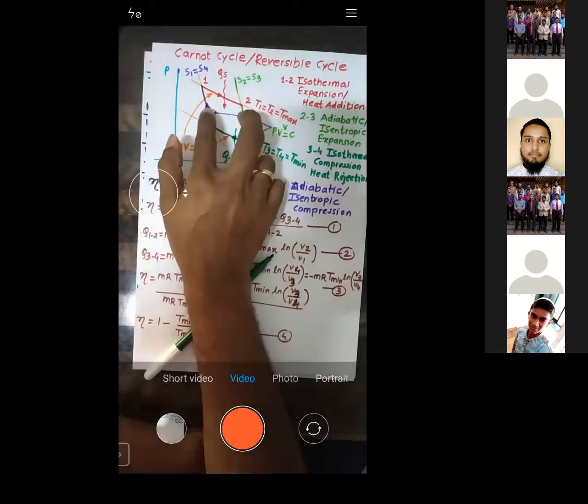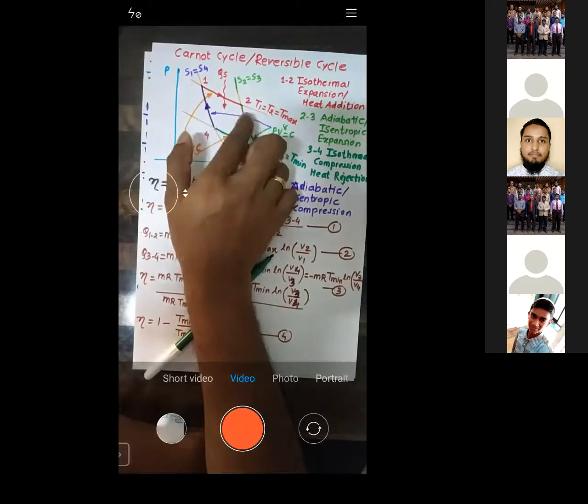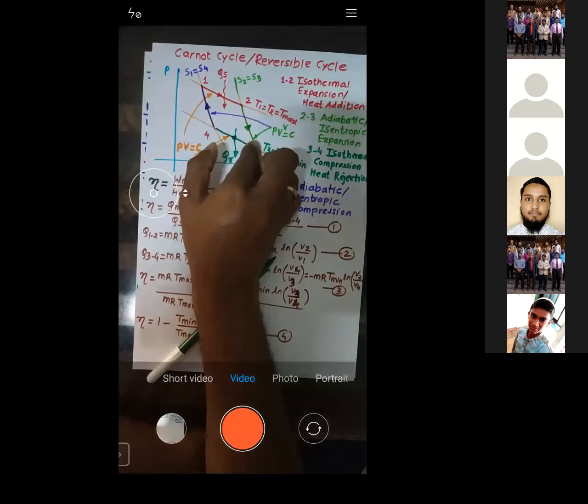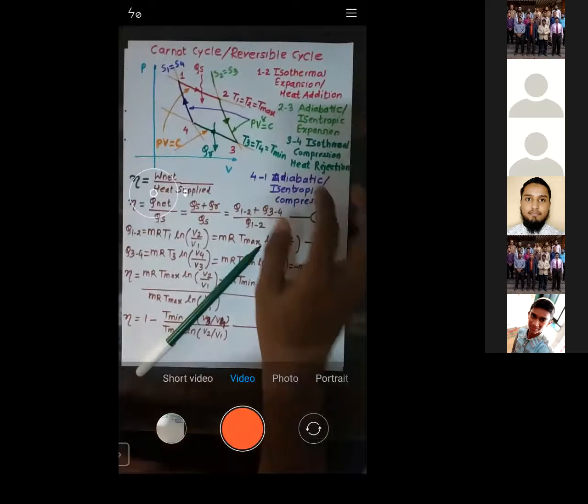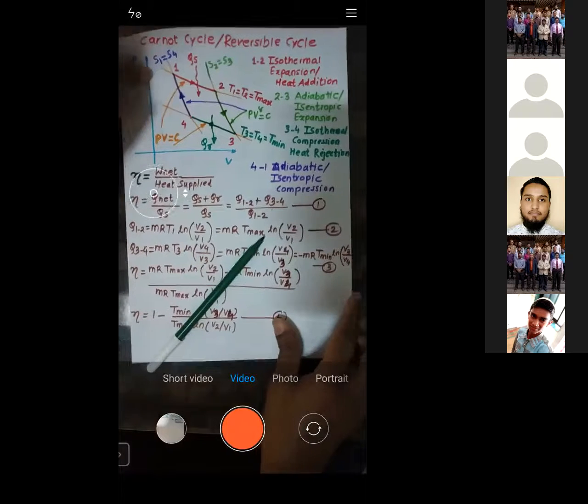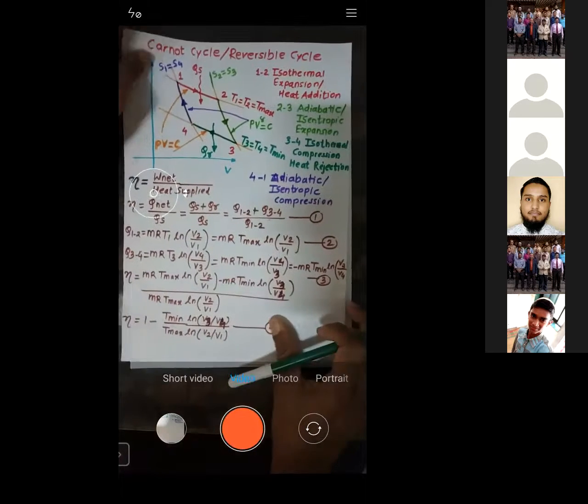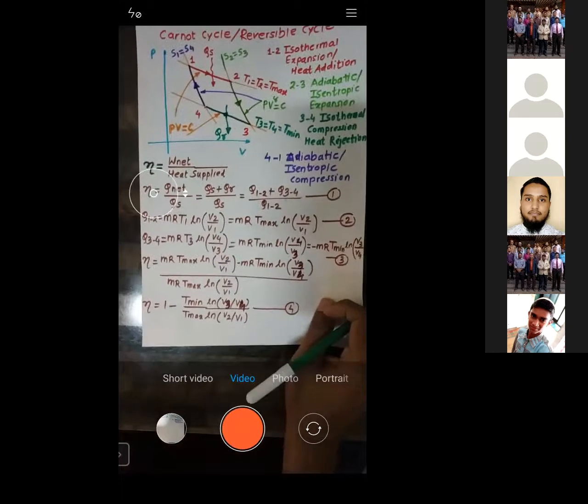These are adiabatic. And out of these 2 adiabatic processes, one is expansion and second is compression. One is expansion and second is compression. So is that okay with the Carnot cycle? Yes, sir. Okay.